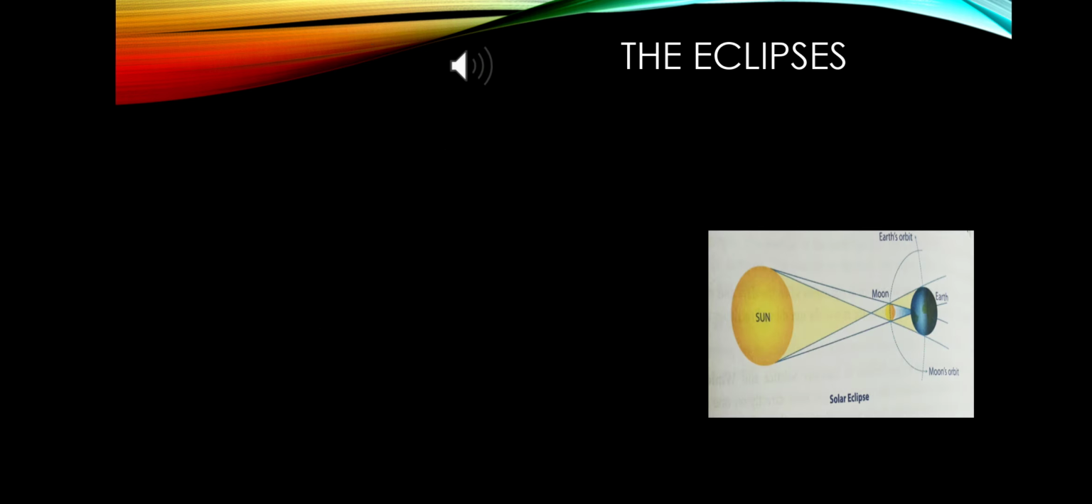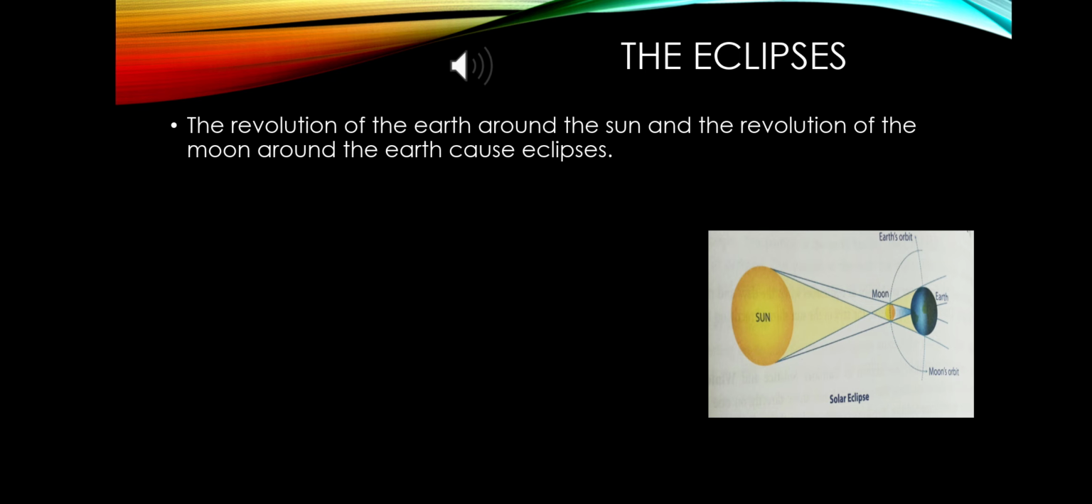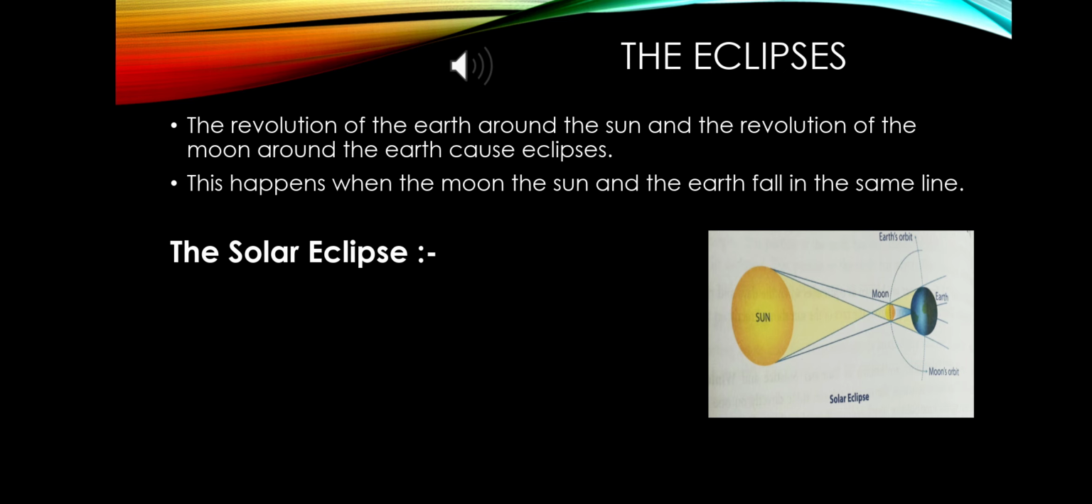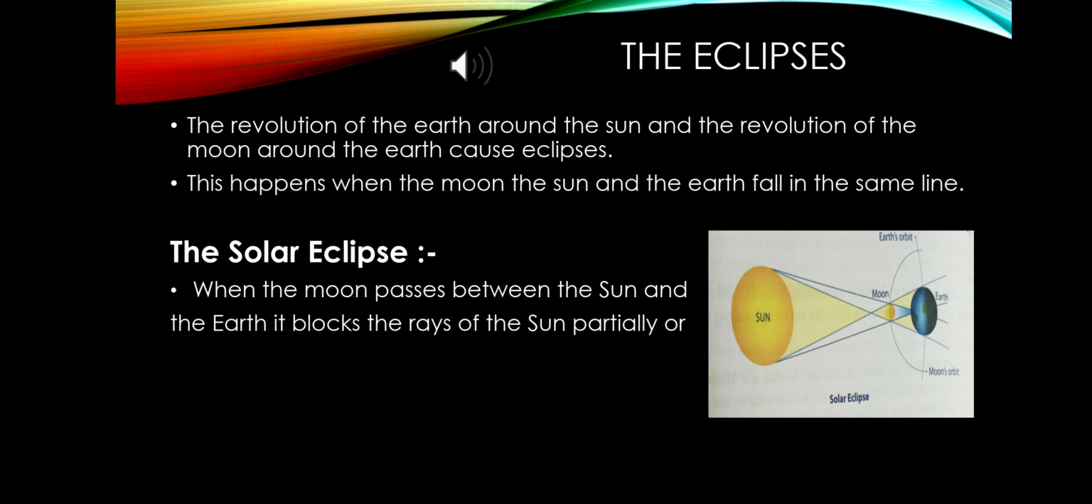The eclipse. The revolution of the earth around the sun and the revolution of the moon around the earth cause the eclipse. This happens when the moon, the sun and the earth fall in the same line. Okay, so now we first discuss the solar eclipse. When the moon passes between the sun and the earth, it blocks the rays of the sun totally or slightly from falling on the earth, as you see in the picture.